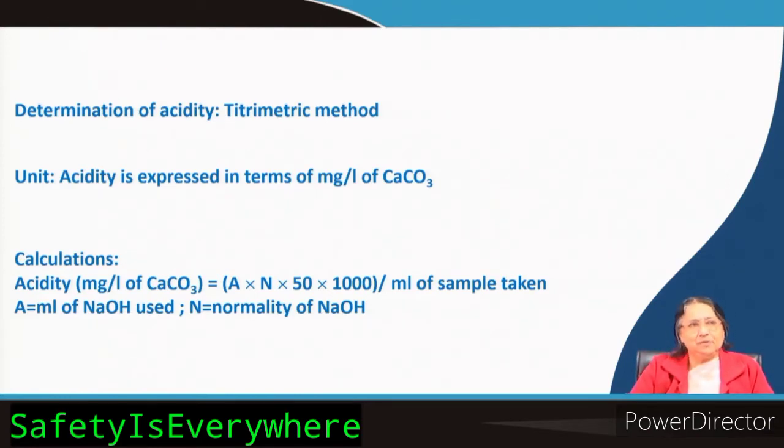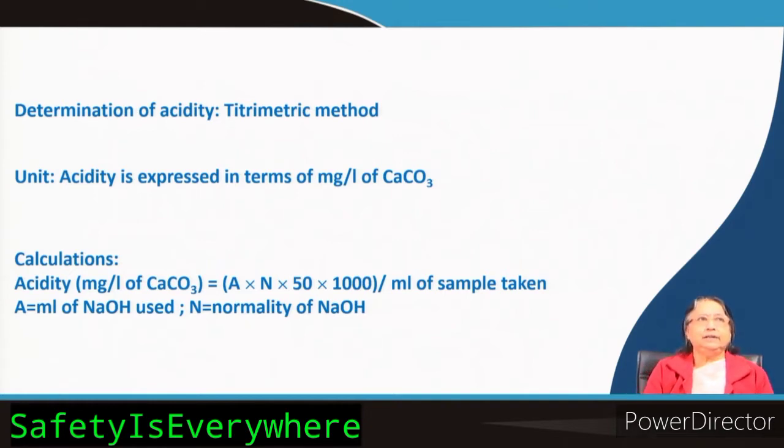Now, at the equivalence point, at the neutralization point, the color of the indicator will change from pinkish red to yellow. And at this point, my question is, what is neutralized?